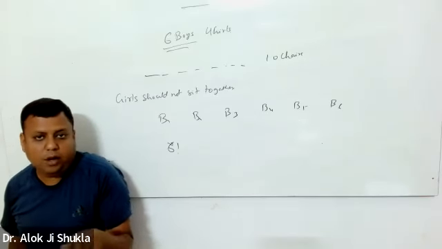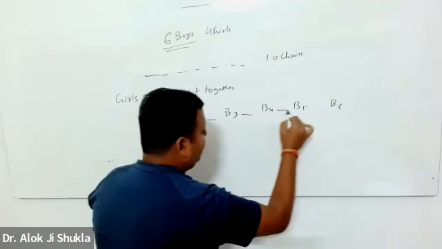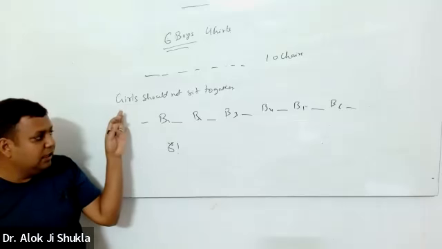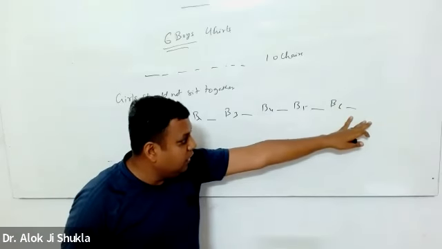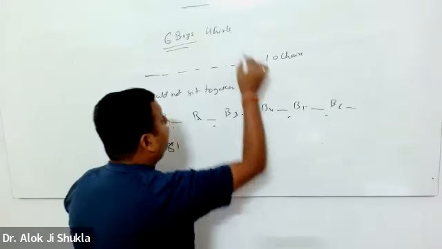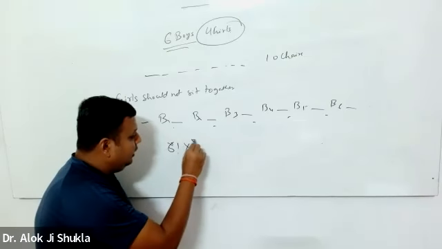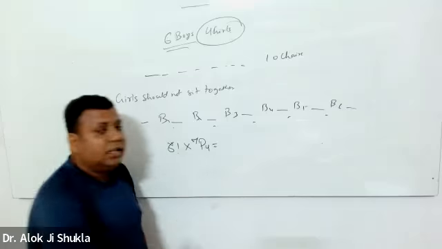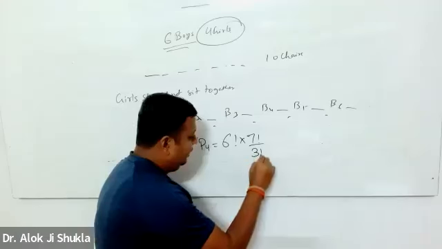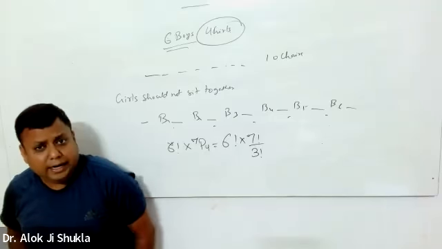Now, once I've decided how I'll make these 6 boys sit, I can put the remaining 4 girls on these 7 positions. Because obviously a girl can sit in front of a boy, she can sit at the end of the table or somewhere in between. So I have these 7 places, and I can put these 4 girls in any of these 7 places. So the number of ways will be 7 P4, and the total number of ways will be 6 factorial into 7 factorial by 3 factorial. Okay. These are some of the cases of arrangement.